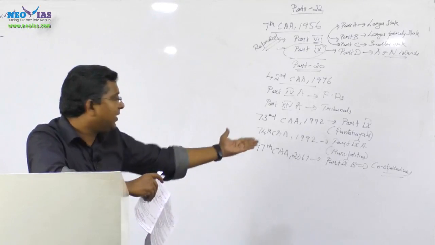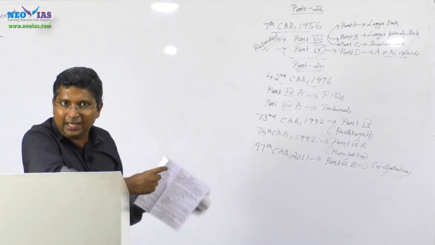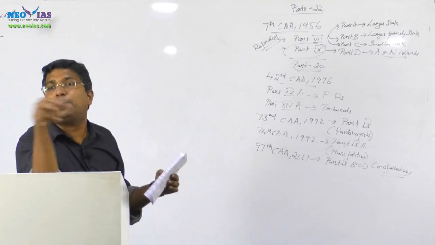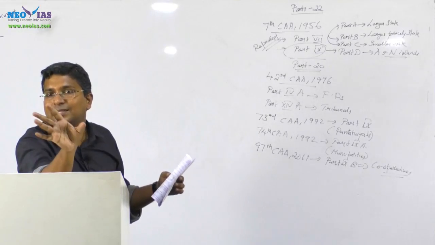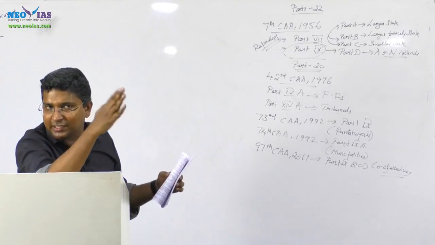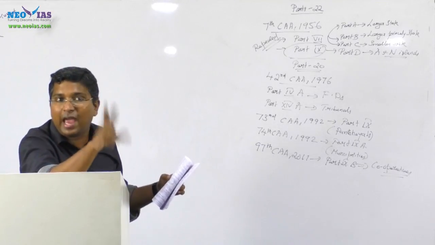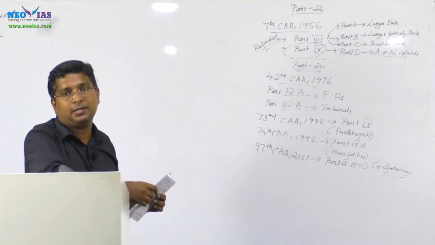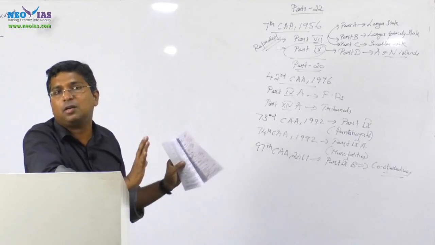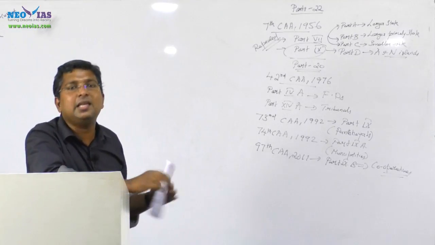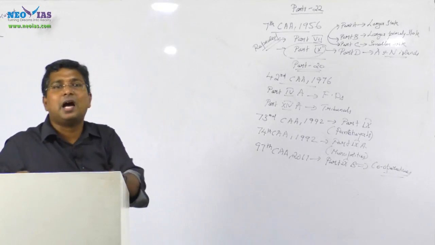And then Part 9B. So be very clear that we don't have any Part 23. If you see the constitution, the starting part is Part 1, the ending part is Part 22, but actually we have 25 parts. The reason is ours is a written constitution, a systematically arranged constitution. That is regarding the parts.